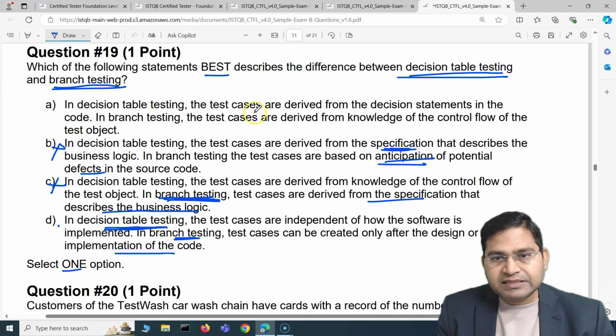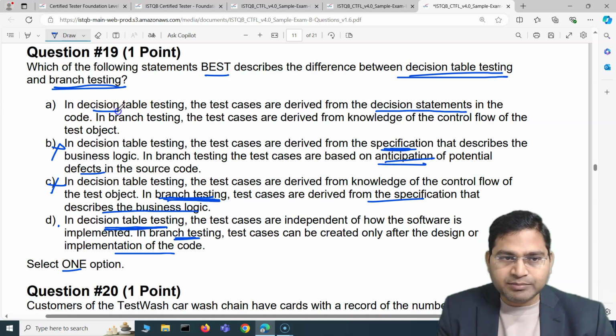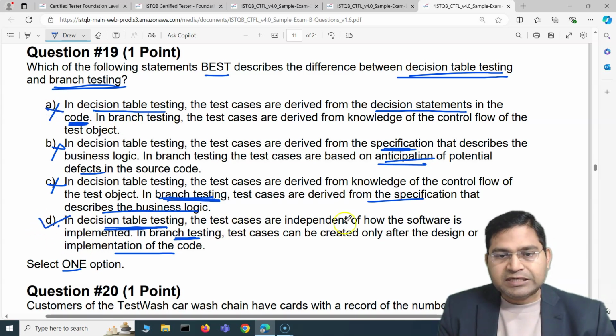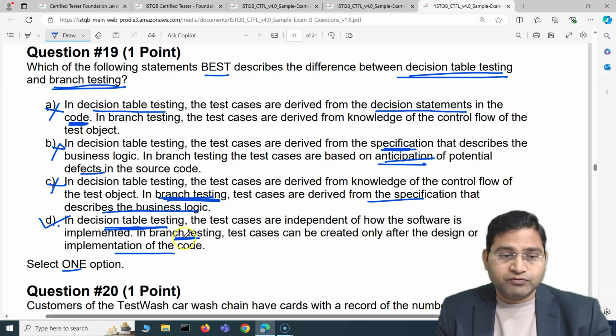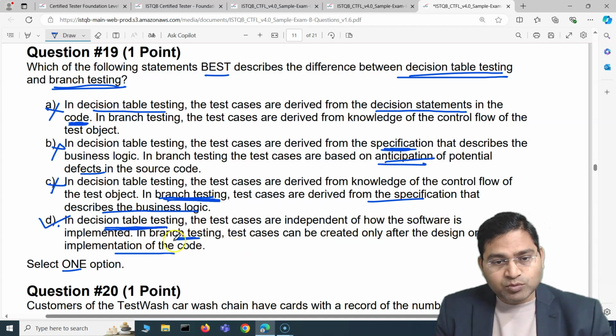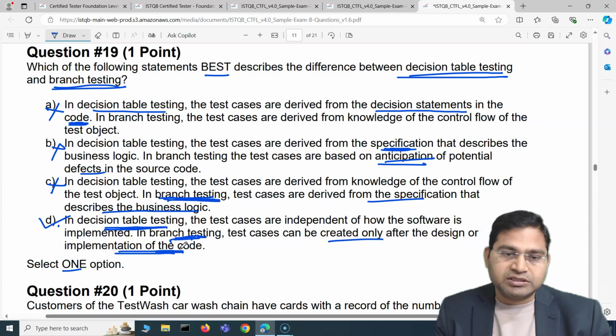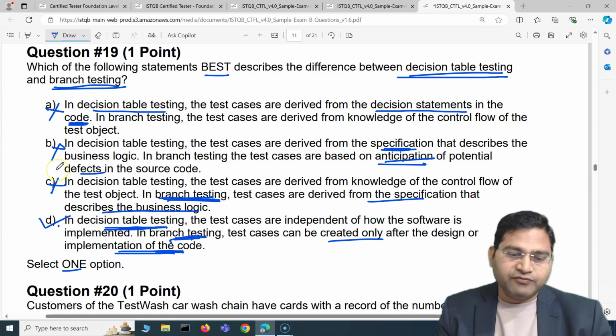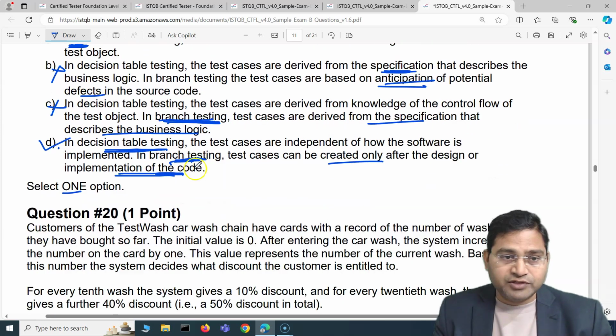In decision table testing, the test cases are derived from the decision statements in the code. That is absolutely contradictory, because decision table testing is not white box testing, so nothing about code should be there. So this is also incorrect. The correct answer is D. Decision table test cases are independent of how the software is implemented. In branch testing, which is a white box testing technique, you can create test cases only after design or implementation of the code is done. So that's the correct answer for question 19, the fourth question of this video.